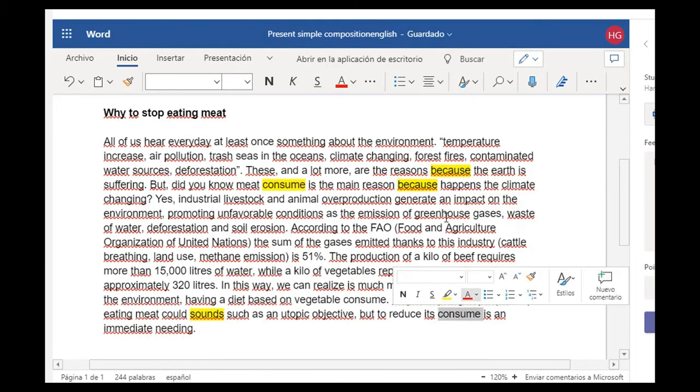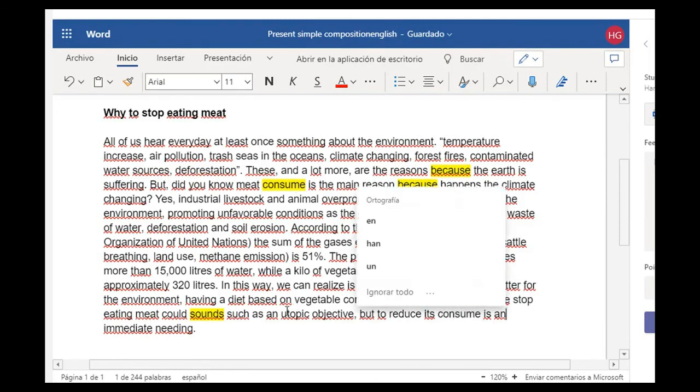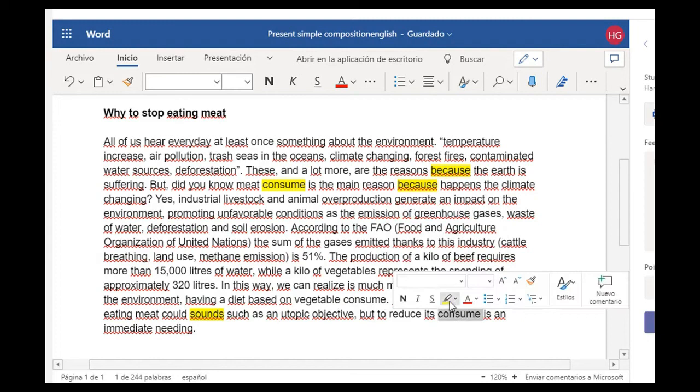Okay, to reduce is consumption. Here we go again. This is just a vocabulary mistake. It's the same that we saw here. No problem. I think you can fix it. And immediate needing. Oh, okay.